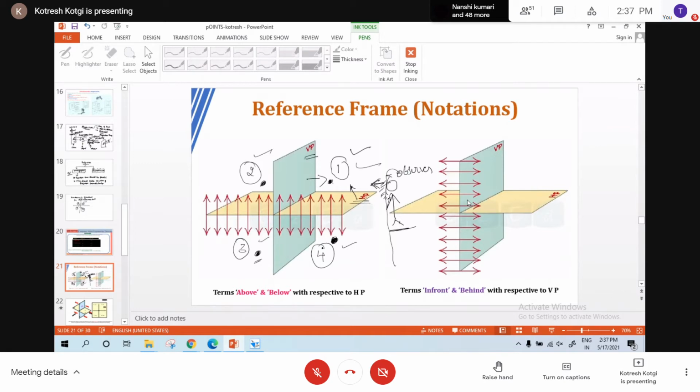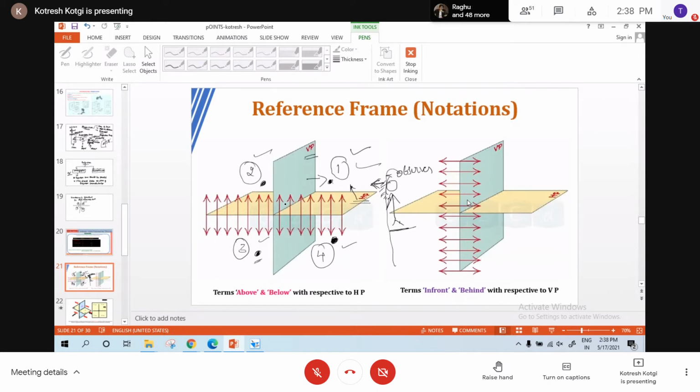If I say the point is above HP, what are the possible quadrants? First and second. That is how you can avoid giving a wrong answer. Above HP means there are only two possible quadrants, first and second. Below HP means there are two possible quadrants, fourth and third. Is that clear?